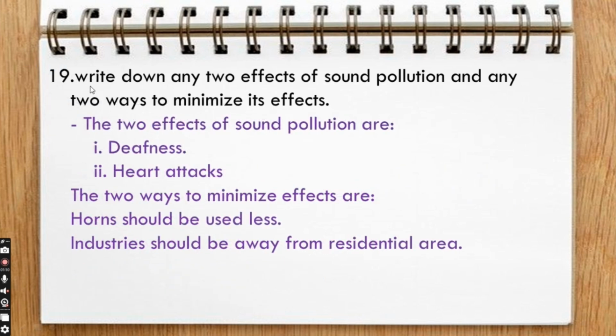Question 19. Write down any two effects of sound pollution and any two ways to minimize its effects. The two effects of sound pollution are: 1. Deafness. 2. Heart attacks. The two ways to minimize the effects are: horns should be used less, and industry should be away from residential areas.